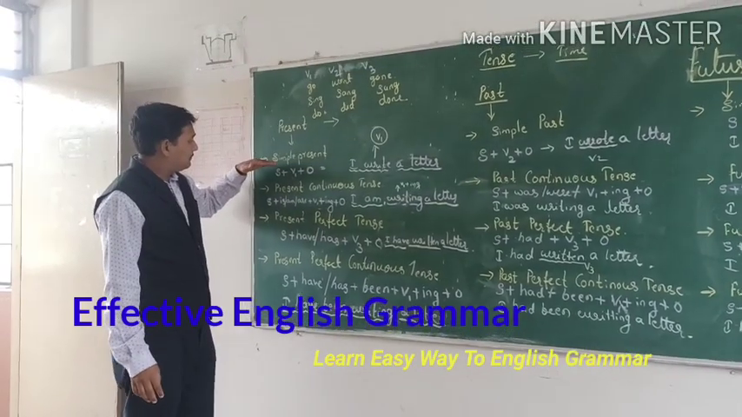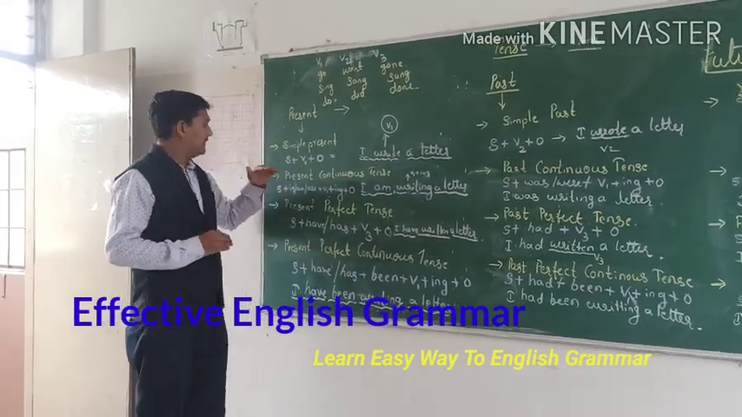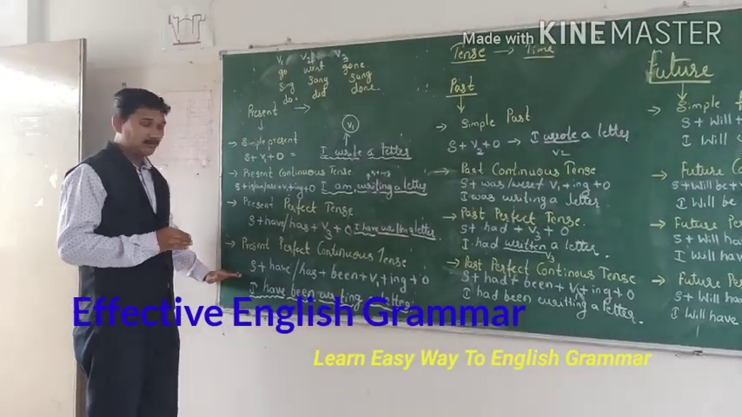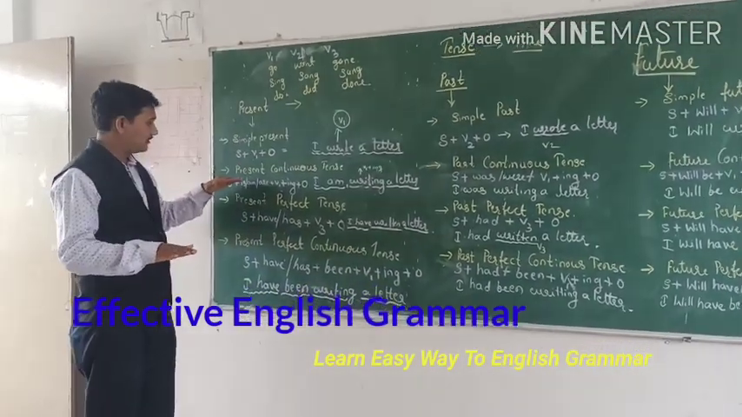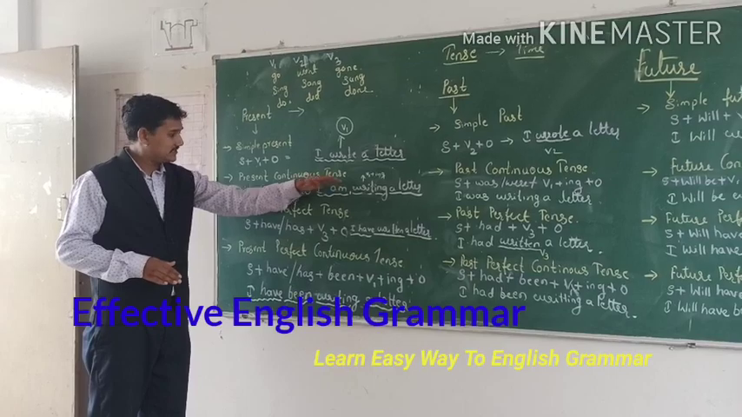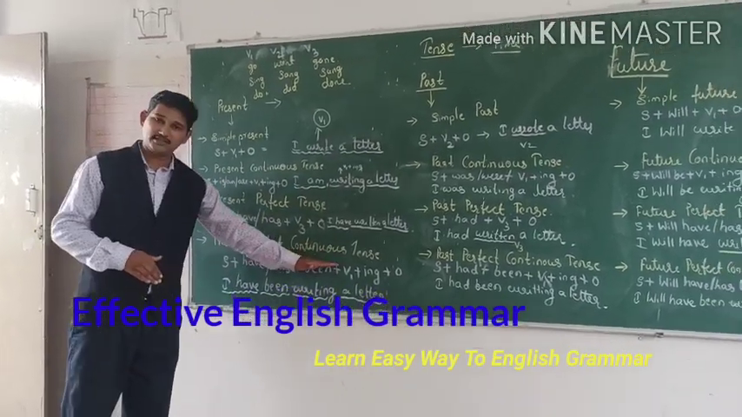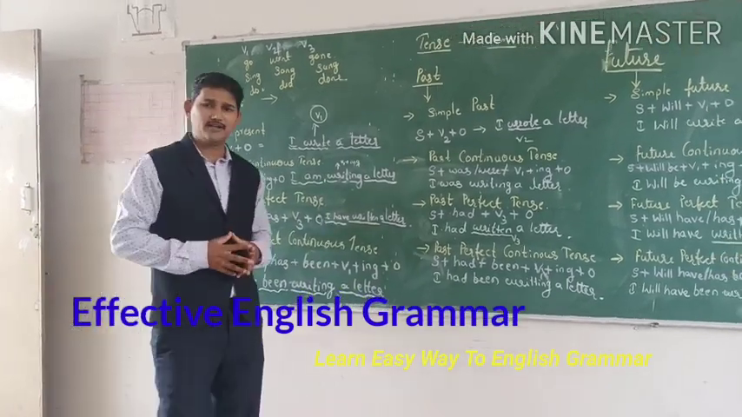Next is the present. Here there are four kinds of present tense: simple present, present continuous tense, present perfect tense, and present perfect continuous tense. So how do we understand this?